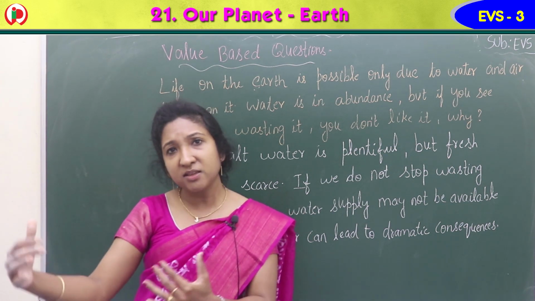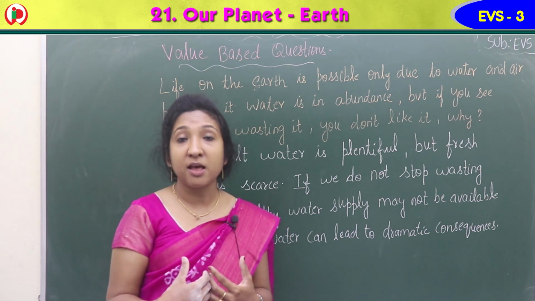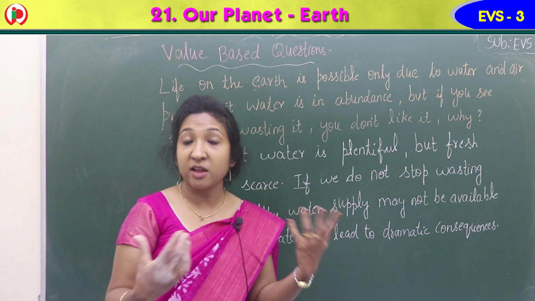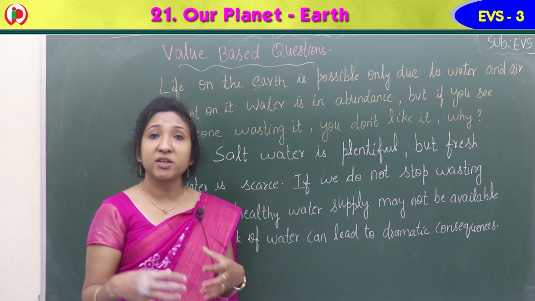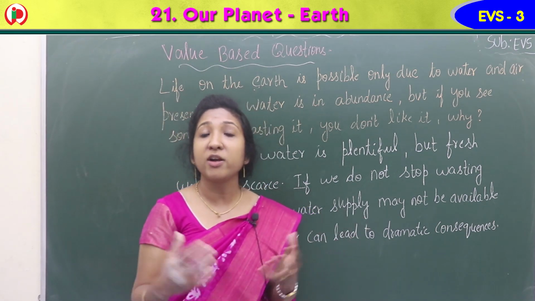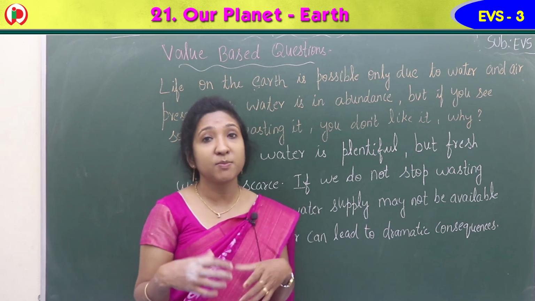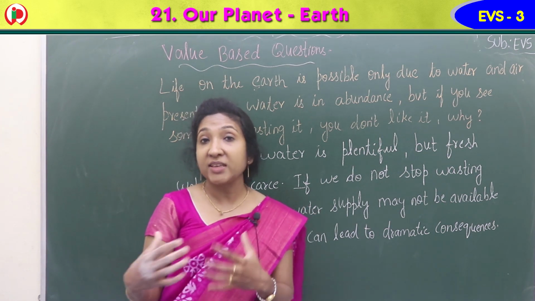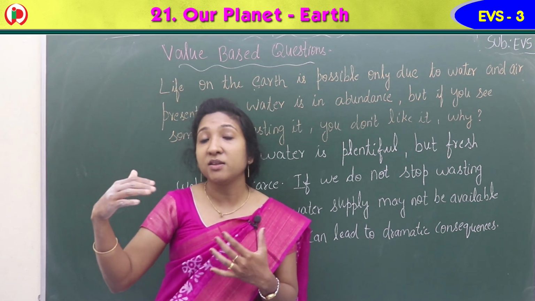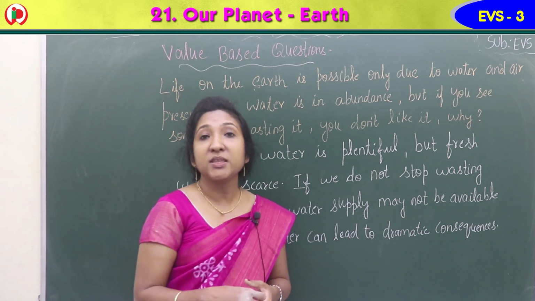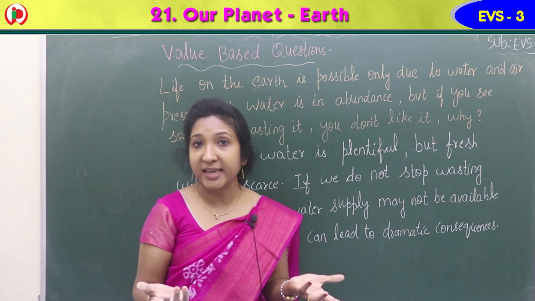If we go on wasting water, in future there will be scarcity of water. There won't be water for our uses. We use water for many things, for washing, cleaning, bathing. For everything we need water. We need to drink water daily. A lot of water we need to drink, isn't it? Without water, life is not possible on the Earth. So if we are wasting water, what happens in future? Water scarcity means sufficient water won't be there for our daily uses. Then life will be difficult, isn't it?